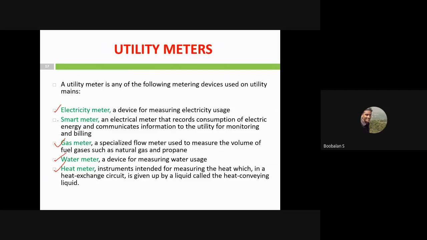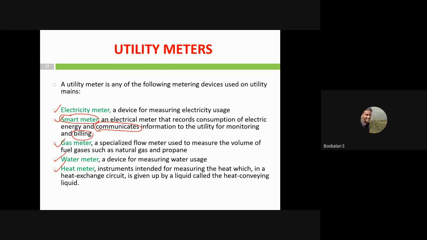We already discussed some smart meters also, right? In smart meters, you could have a billing rate called a tariff rate, and you could easily communicate with your own devices for utility monitoring and billing, right? It will communicate with your own mobile devices also. In smart watches also you could monitor and have a budget, right? This is also an advanced feature of my smart metering system, and these are some examples of utility meters.